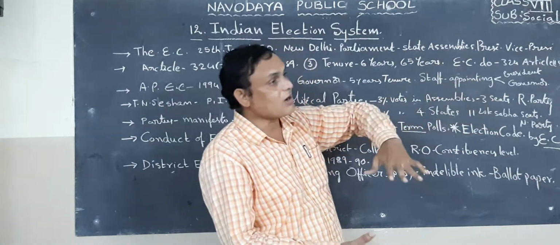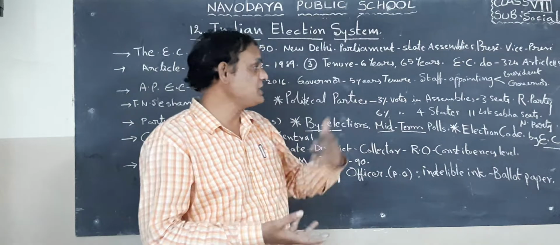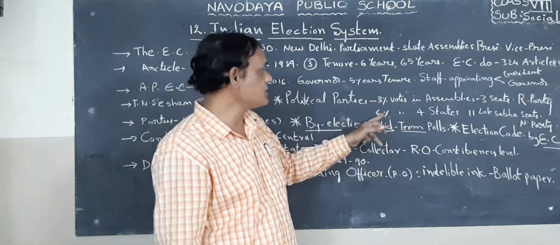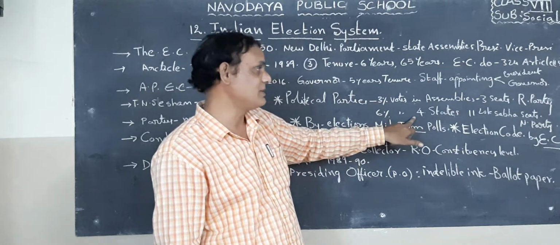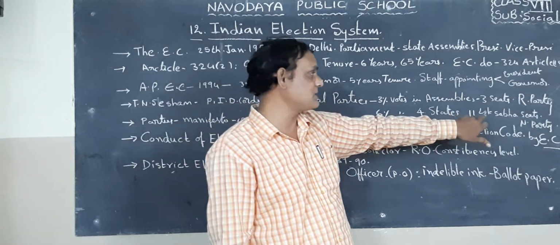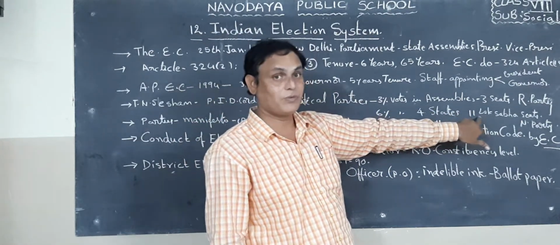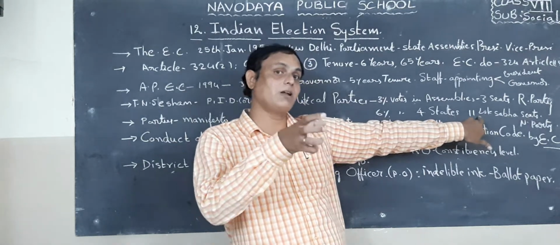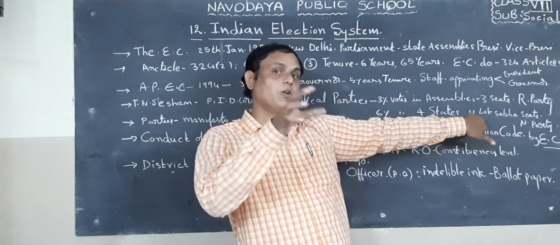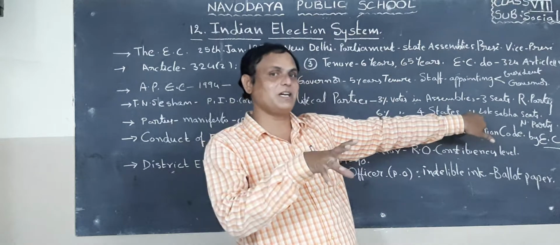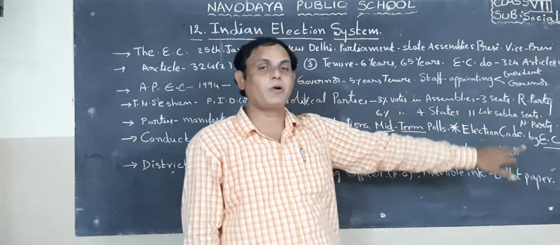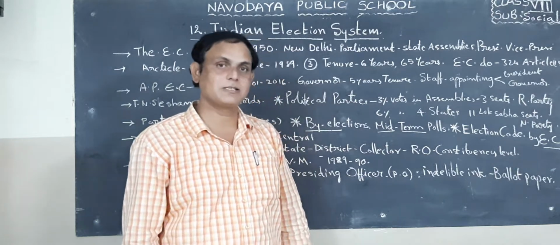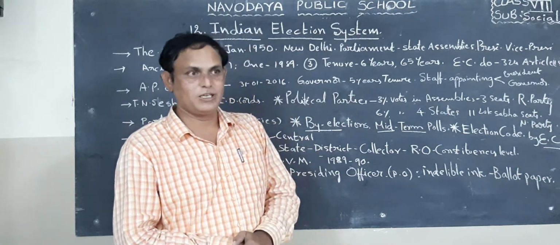What is called a national party? A national party means it gets at least 6% of votes, and at least 11 seats in Lok Sabha from 4 states. If a party gets 11 seats in Lok Sabha from 4 states and 6% of votes, this party is considered a national party. Have you understood?